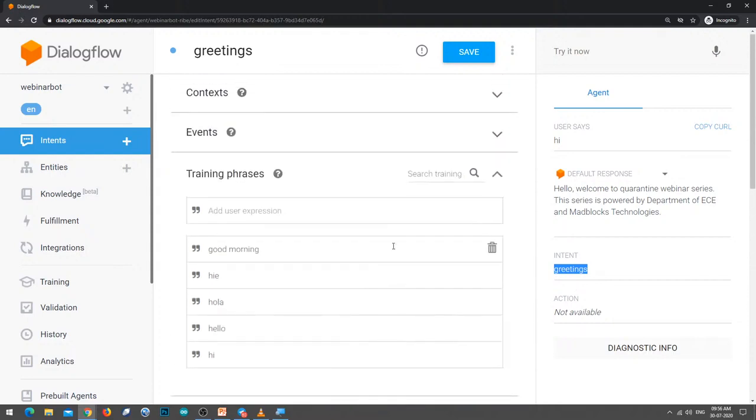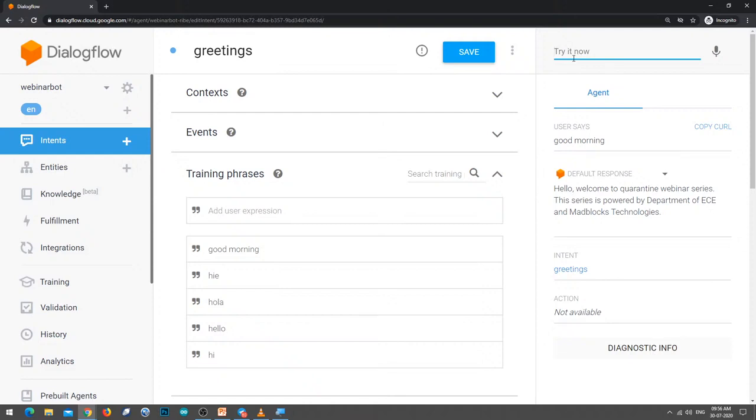So like this you need to provide what is the context, and what will be the user examples, what the user can say. Say if the user says good morning, so good morning is a user example, right? What is the context of good morning here? The context of good morning is greetings.